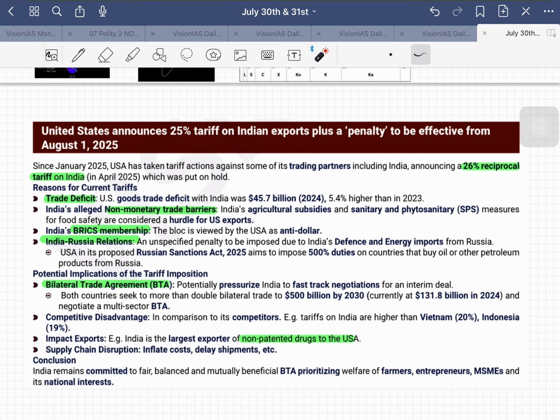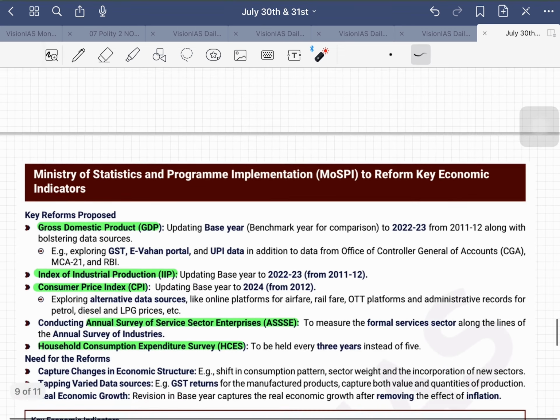and competitive disadvantage. You see, India is getting tariffed at 25%, but Vietnam 20% only, Indonesia 19% only. So there is this competitive disadvantage, right? And impacts the exports. India is the largest exporter of non-patent drugs to USA. That will be impacted now. Supply chain disruptions will be there, and it will push the costs. It will inflate. All these are the things here.